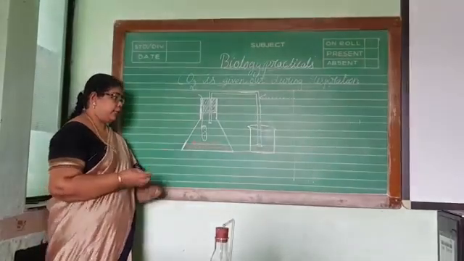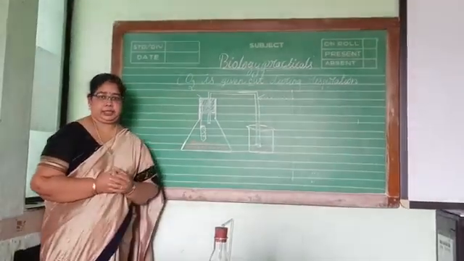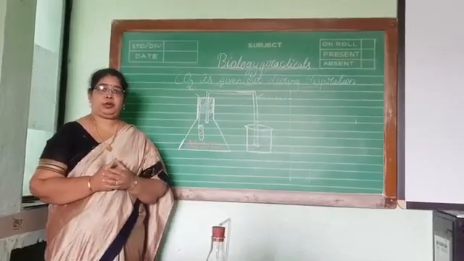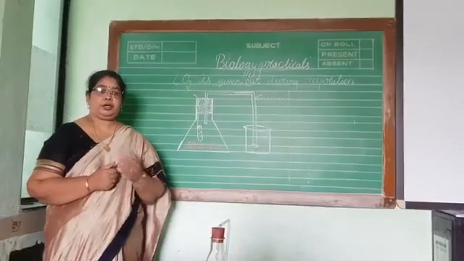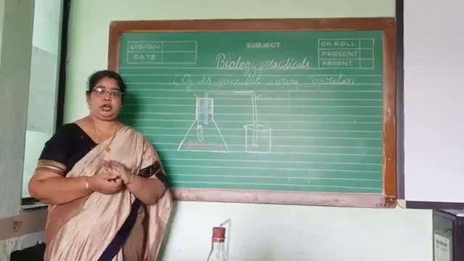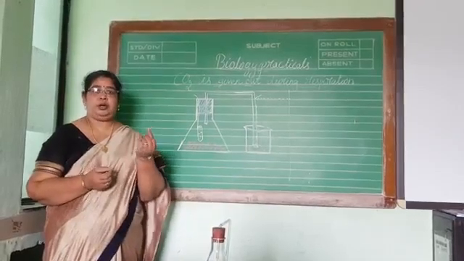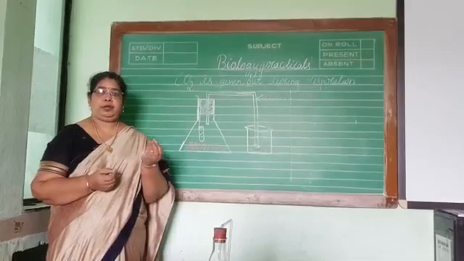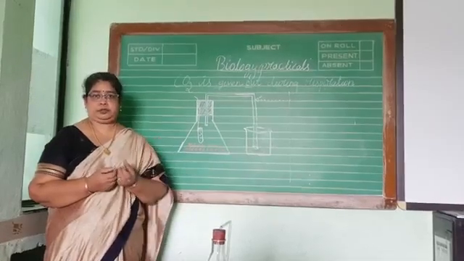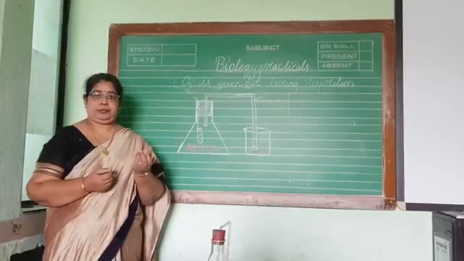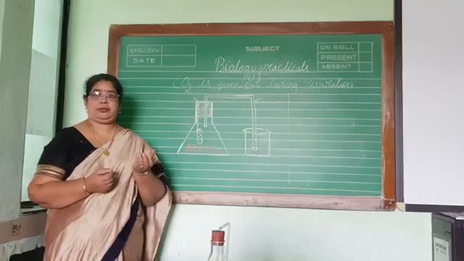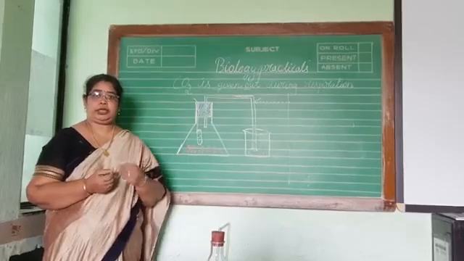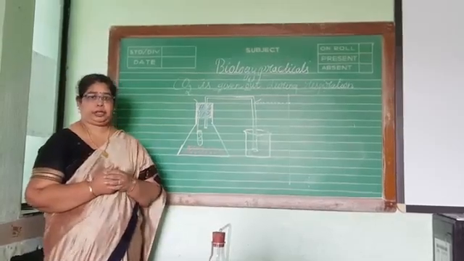For this we have to take some germinating seeds. Soak some seeds in water for 2 days, or keep some seeds in moist cotton for 1 or 2 days. You can see small sprouts coming out. That is the radicle and plumule. We call it the germination process of the seed, the beginning of plant life. These germinating seeds also take in oxygen and give out carbon dioxide.